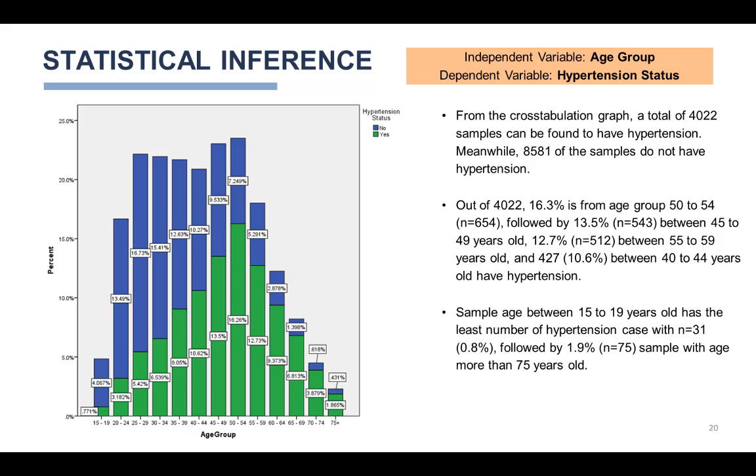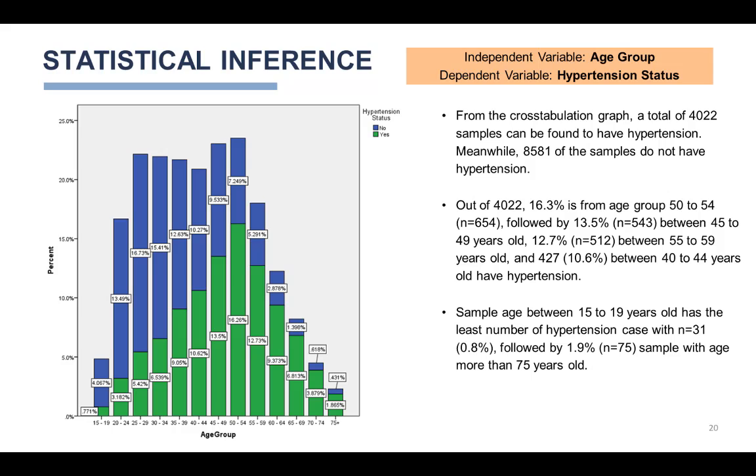Out of 4,222, 16.3% is from age group 50 to 54, which is 654, followed by 30.5%, which is 543, between 45 to 49 years old. 12.7%, equal to 512, are between 55 to 59 years old, and 427, which is 10.6%, between 40 to 44 years old have hypertension.